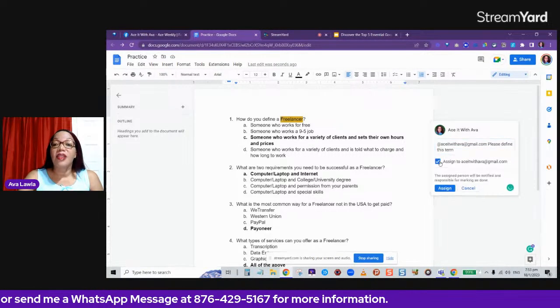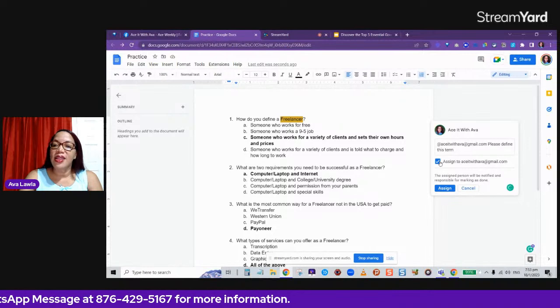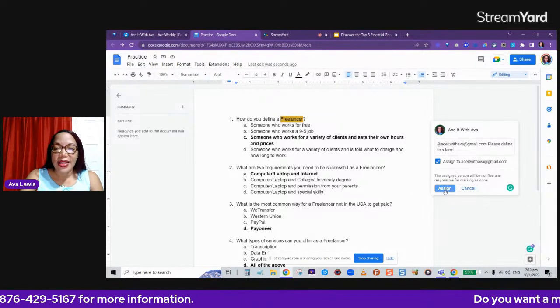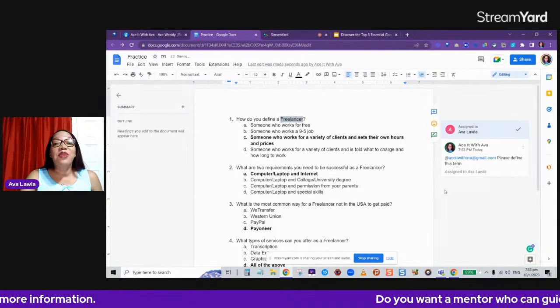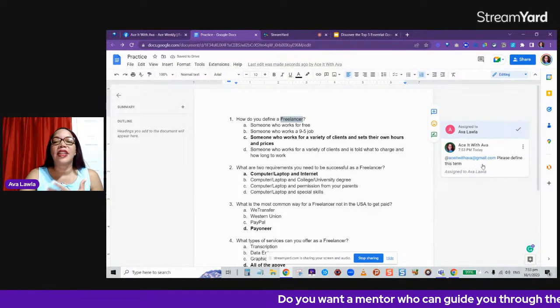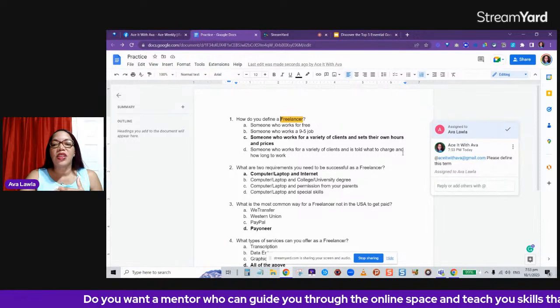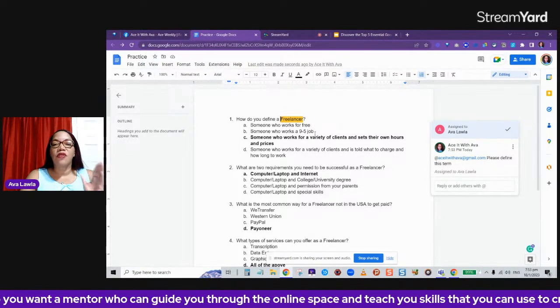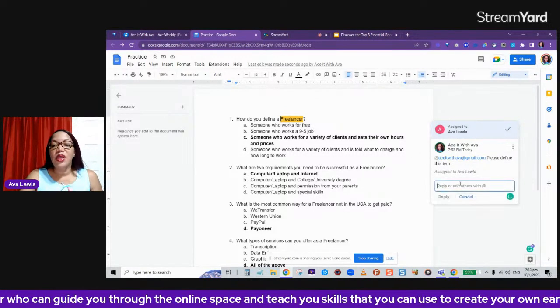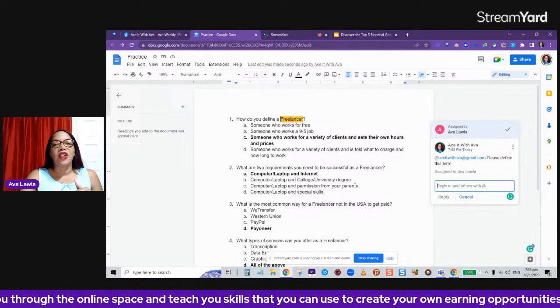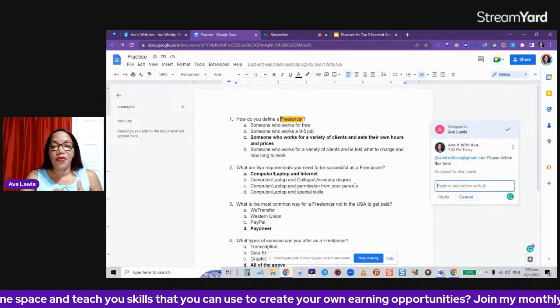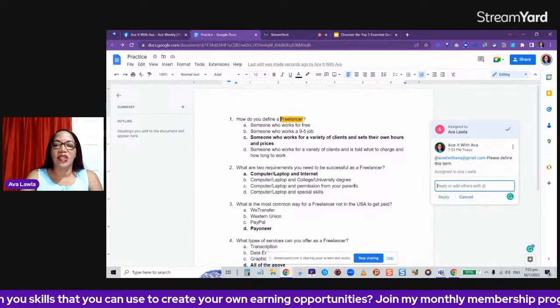Then I'm going to check it because I'm assigning it to this person, check assign to, and then I click the button assign, and they will get an email letting them know that they have been assigned this task. They come into the document, they click on the note, it will take them to wherever the note is referring to, they can reply to it, and they can also click done when they have done what was necessary.